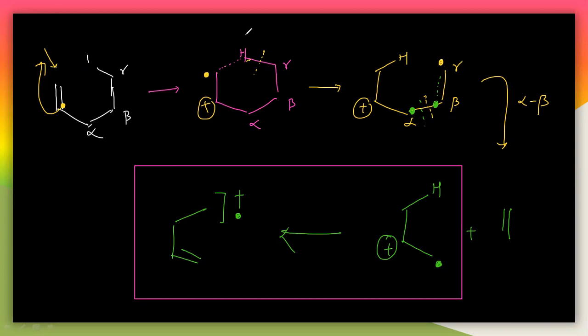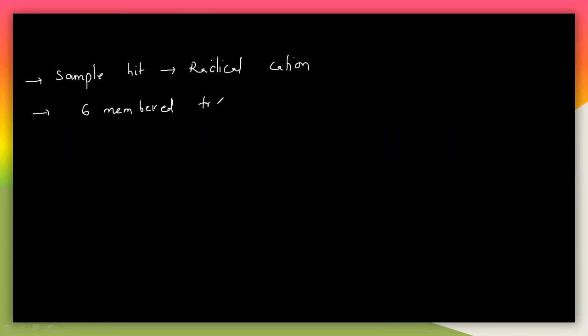Once again I'm telling you what happens first. The sample will hit the particular molecule to form a radical cation. Then what happens? A 6-member transition state will exist here. The 6-member transition state forms slowly. Then finally the hydrogen shift happens.